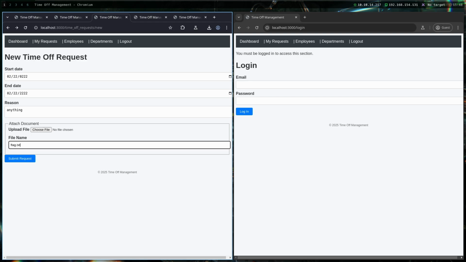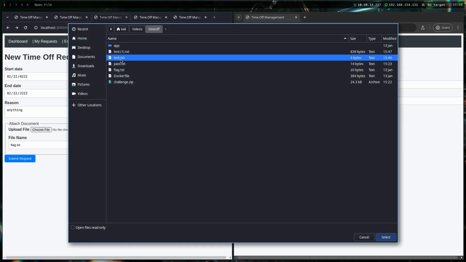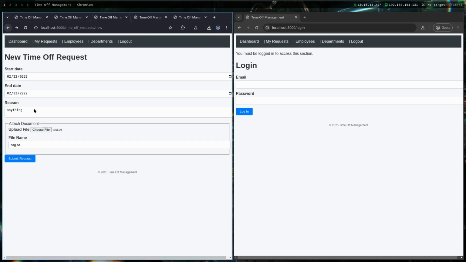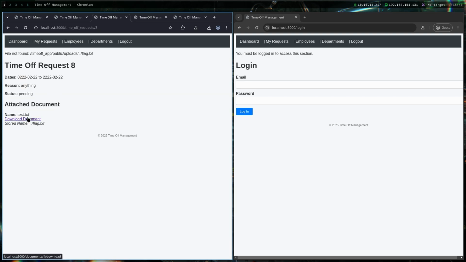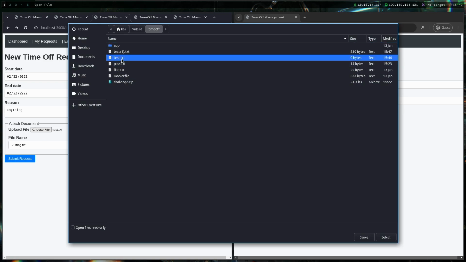So maybe if we change it to flag.txt, let's see, can we actually download the flag.txt file? Let's upload test. Download file. Let's see, will it have any content? I can see that nothing is even being downloaded. So let's try to go back one directory, and then upload the test.txt again. Submit request, download document. It is not working as well. So one more directory up, I'm not sure where we can find our flag.txt.